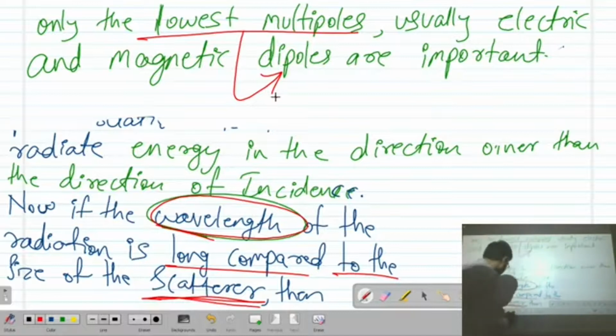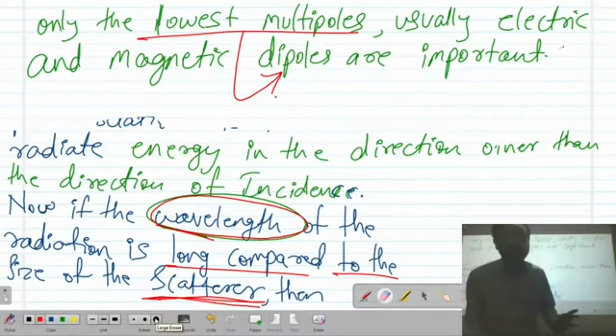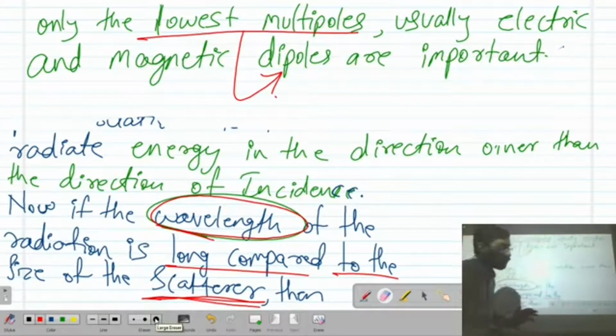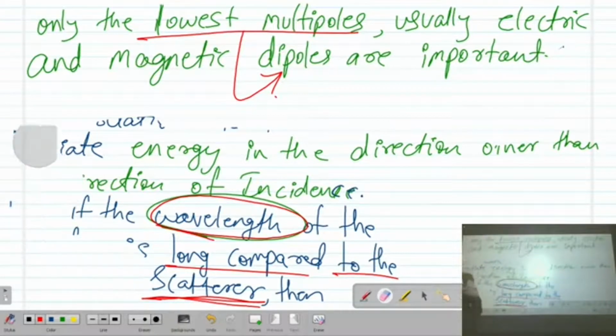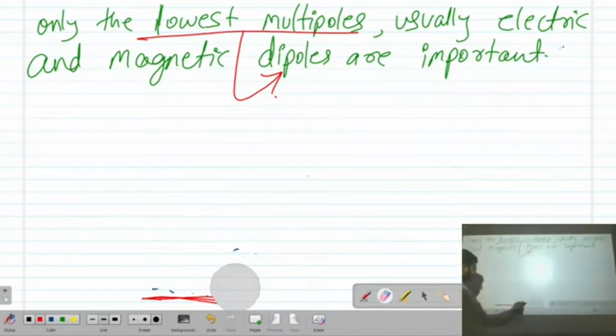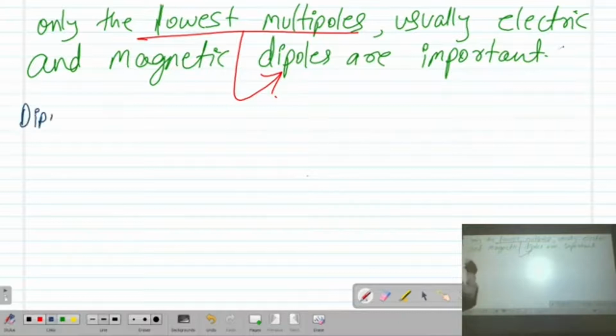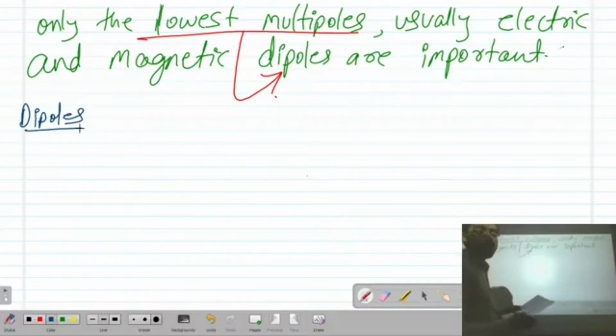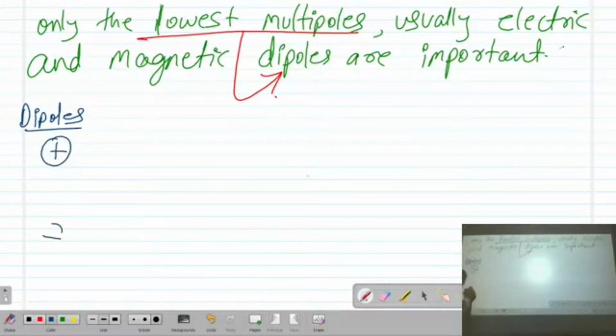For this theory, now let us have a small revision of what dipoles, quadrupoles and octupoles are. This is not a part of the theory, just to understand dipole, quadrupole and octupole. We will have a positive charge and a negative charge. This is nothing but a dipole.